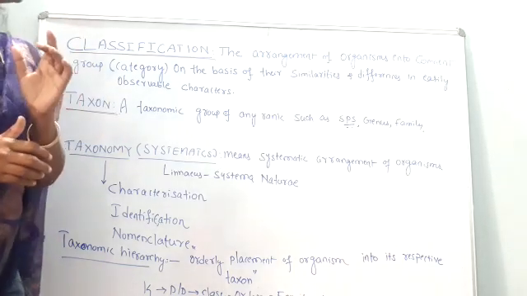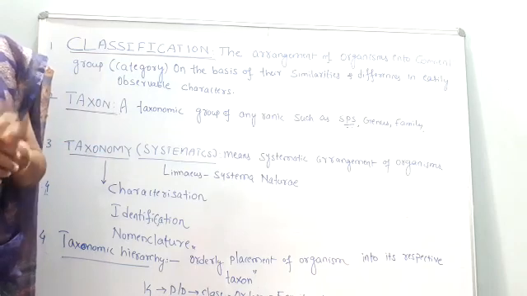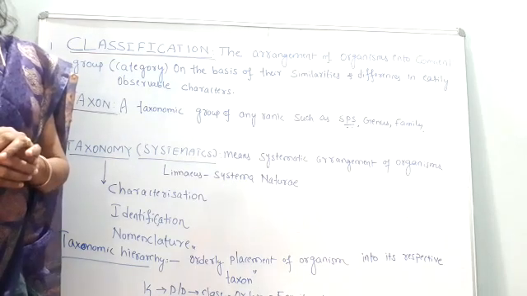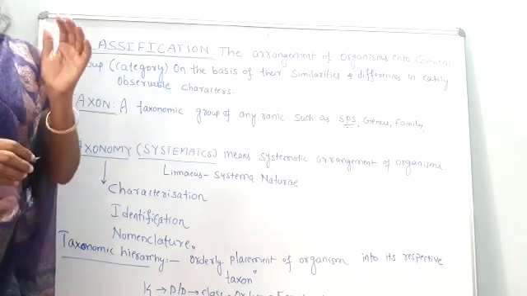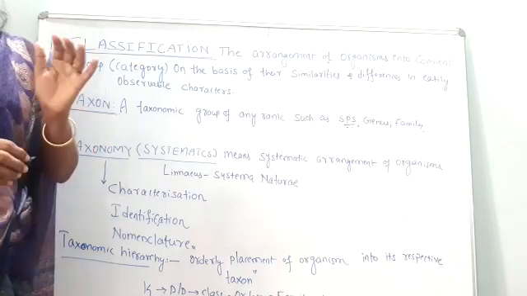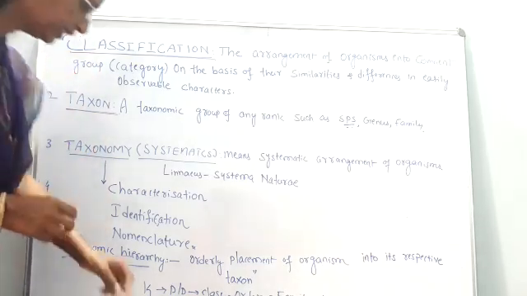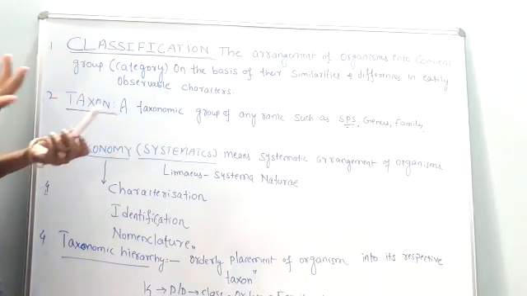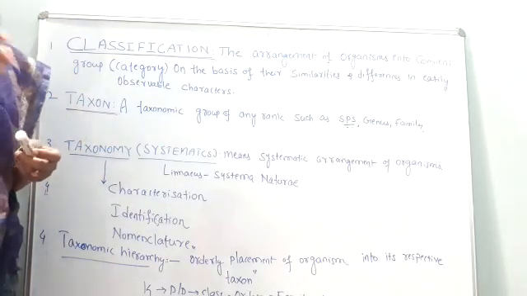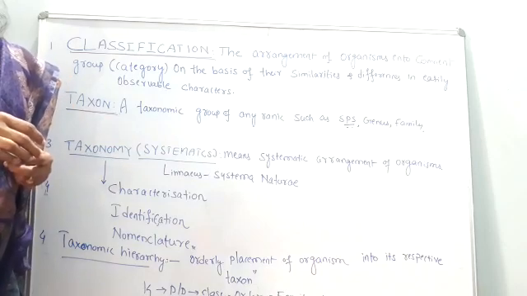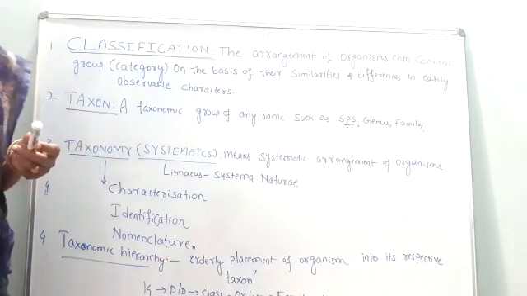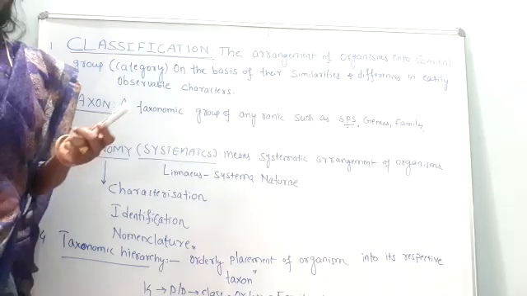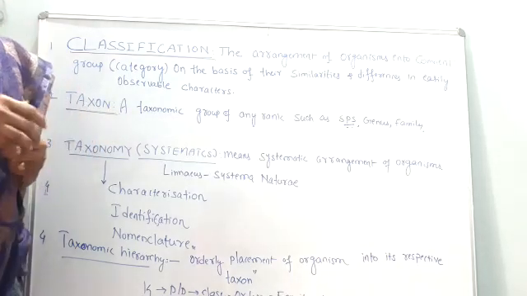So the main purpose of classification is what? The purpose of classification is to identify the particular organism. Now let me give the definition of classification. Simply, you can take any example. I will give you one common example: classification of your PUC first year.